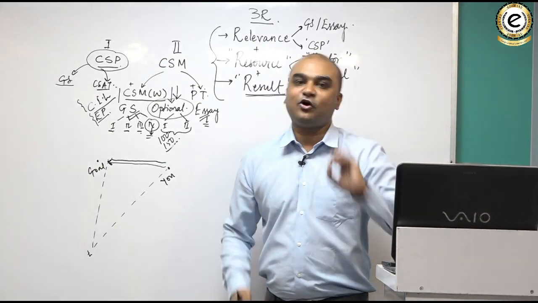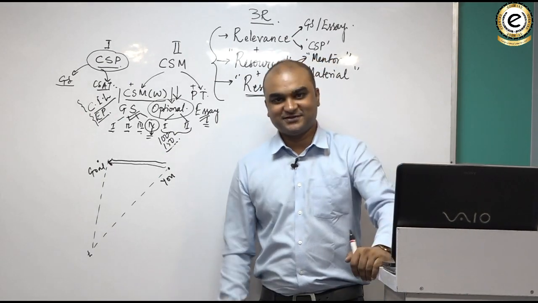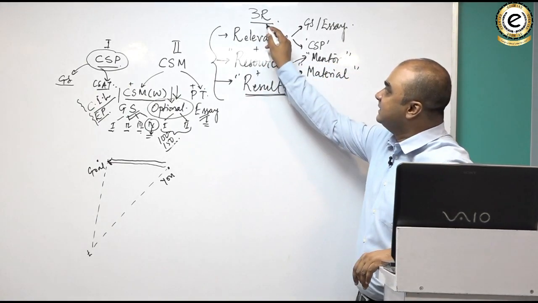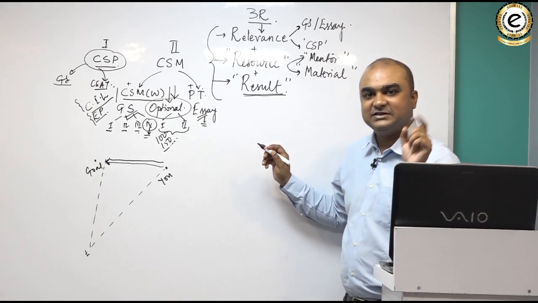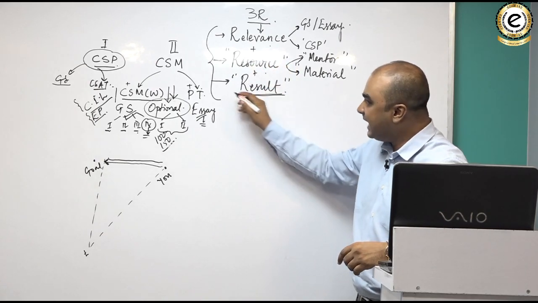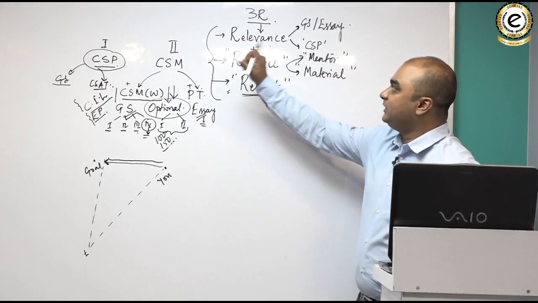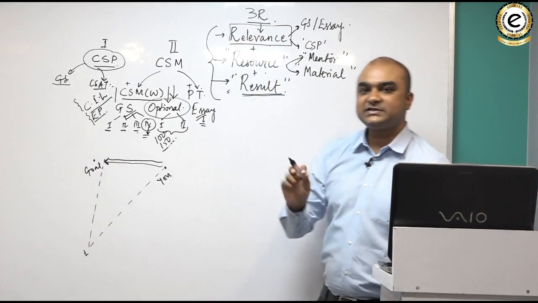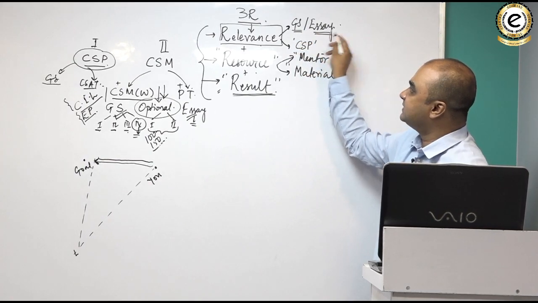People opt for geography both from the natural science as well as the social science background, and that makes geography the evergreen optional. If there is one optional which can be called the king of optionals, it has to be geography. And why? Because of its very well codified syllabus, relevant syllabus, good availability of resources, and the results that geography is producing. So let me first check how relevant is geography. First, I'll check the relevance of geography with respect to GS and essay.